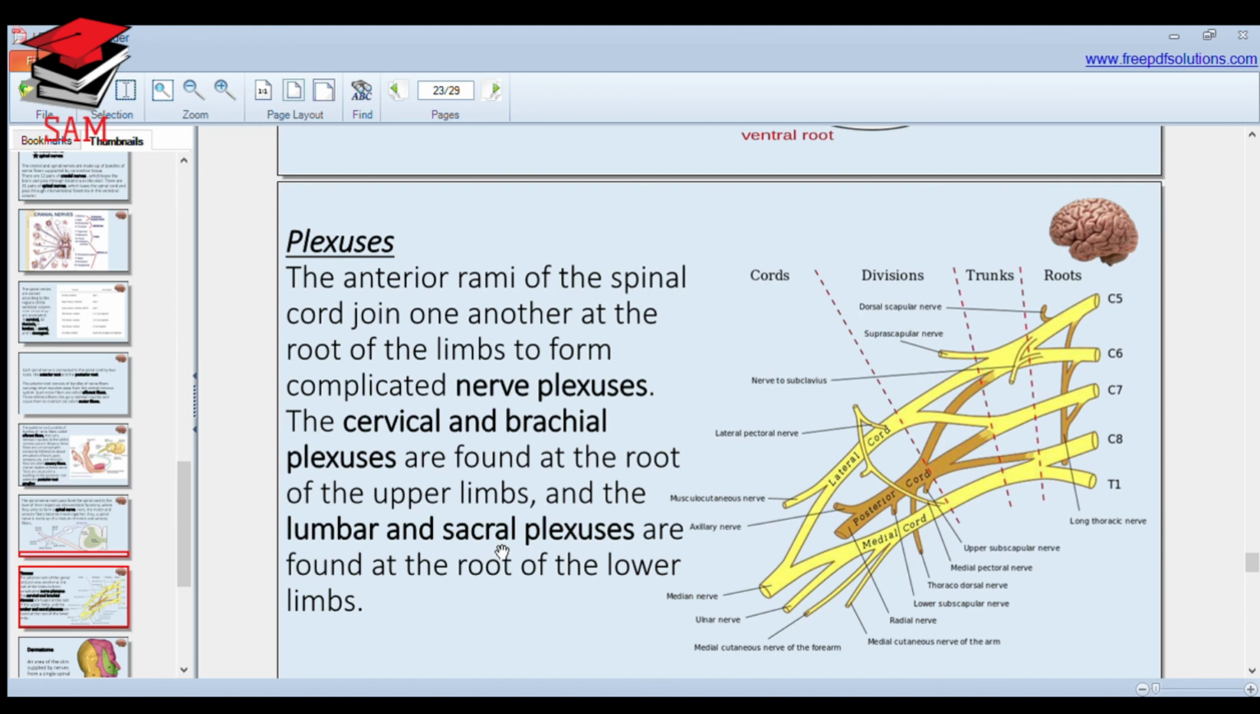Thoracolumbar outflow is also known as sympathetic outflow, whereas cervical and sacral outflow is known as parasympathetic outflow.